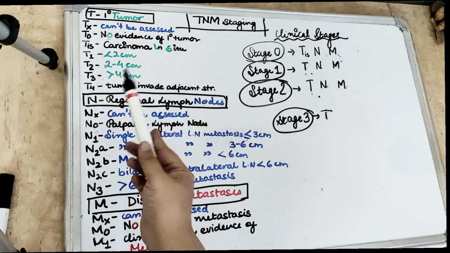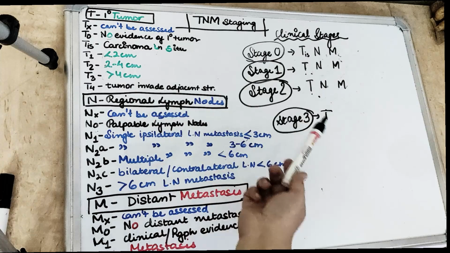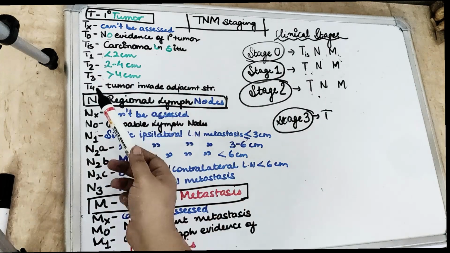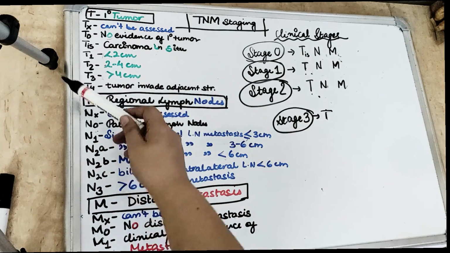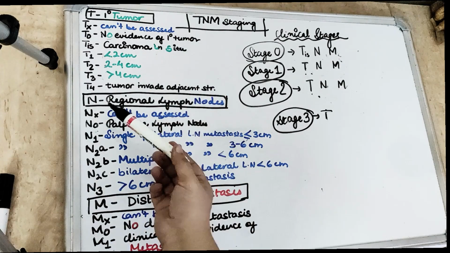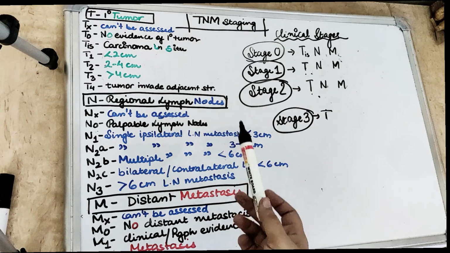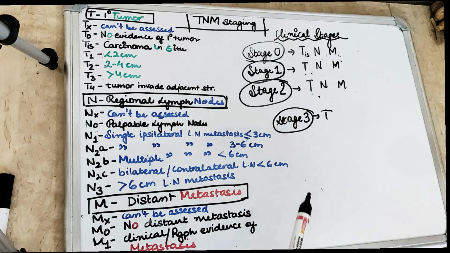So Tis is carcinoma in situ. T1 is when there is primary tumor less than 2 cm in diameter. T2 is when the primary tumor is greater than 2 cm but less than 4 cm in diameter. T3 is when the tumor is greater than 4 cm. And T4 is when the tumor has invaded into the adjacent structures like the tongue, like the maxillary sinus, or the tumor has invaded through the cortical bone.